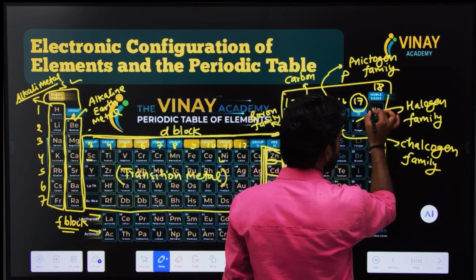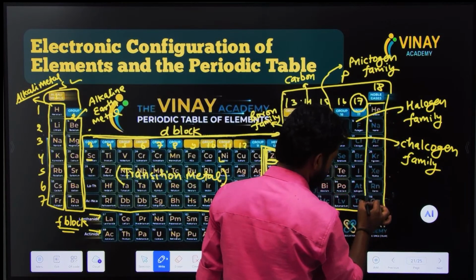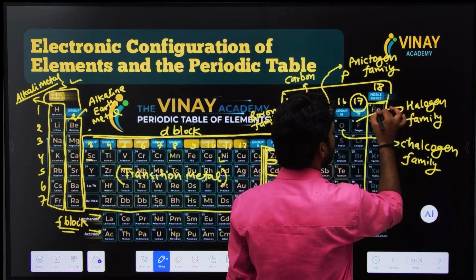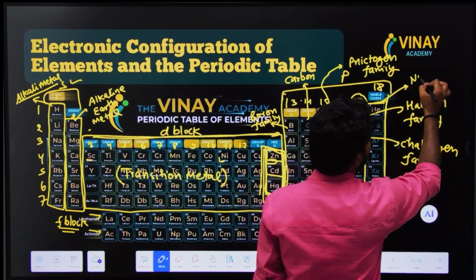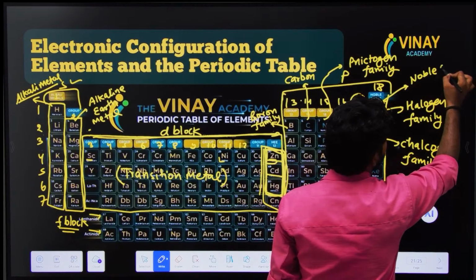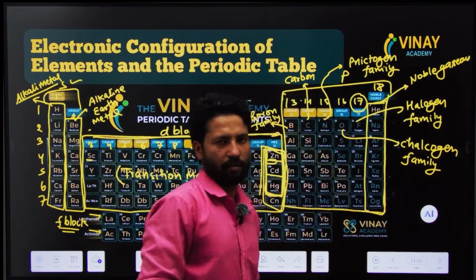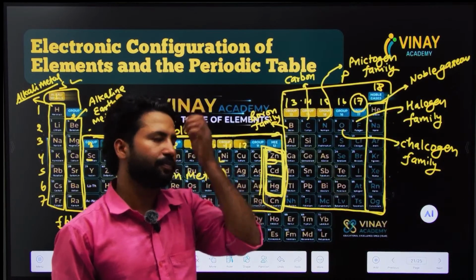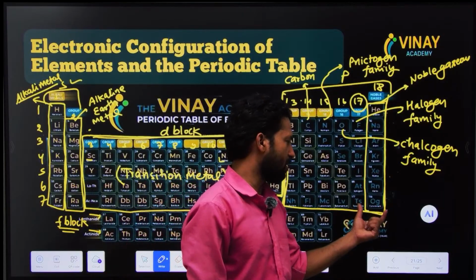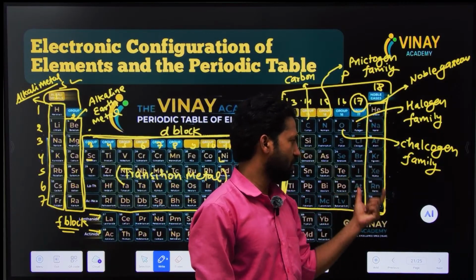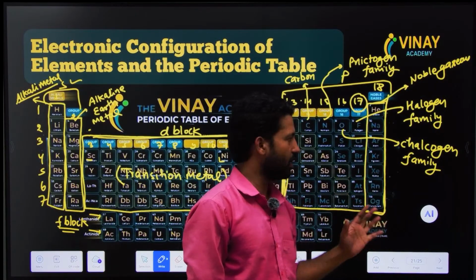And the last group is known as the noble gas family. These are noble gases, rare gases. These are inert elements, inert atoms. They do not react. Okay.